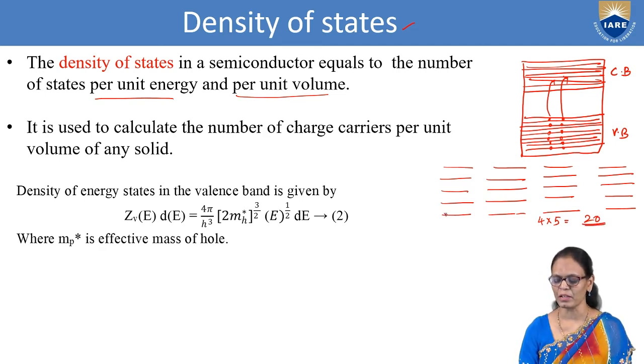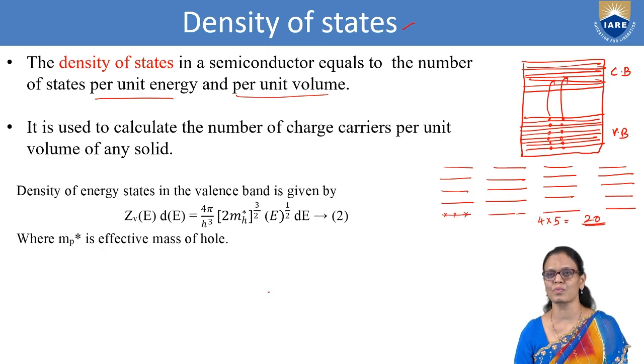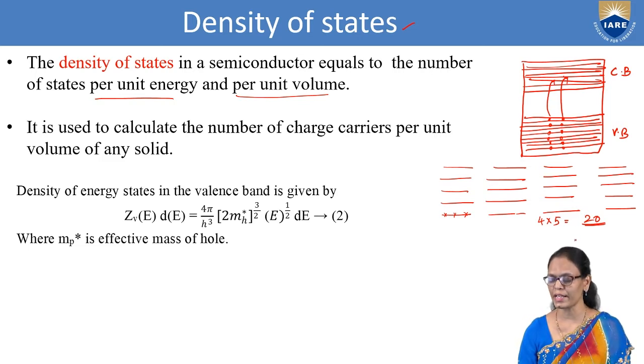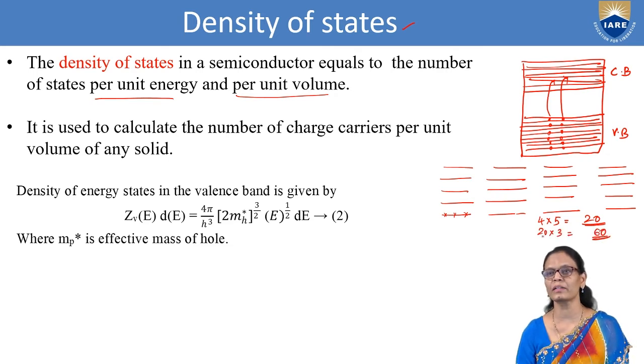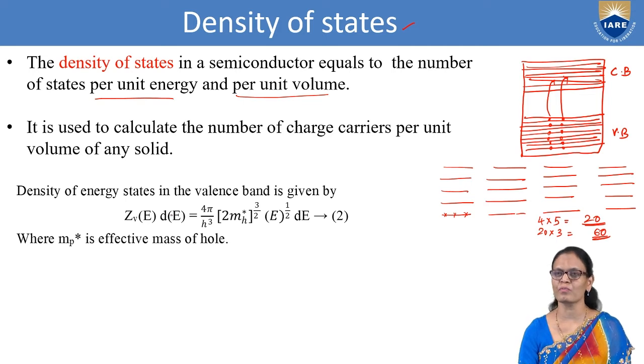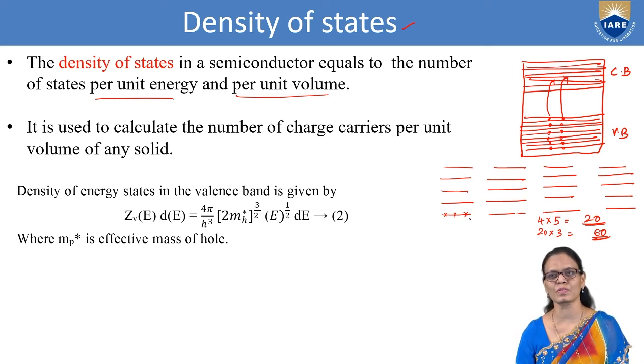And in each table, we can accommodate 3 students. So you imagine that there are 3 students sitting in each table. Without counting, we can easily say that the number of students is 60, 20 into 3. In the same way, here we will write the expression for the density of states, which is analogous to our tables here. And we will also write the expression for the probability of occupancy of electrons in these states, which is analogous to the number of students sitting here.